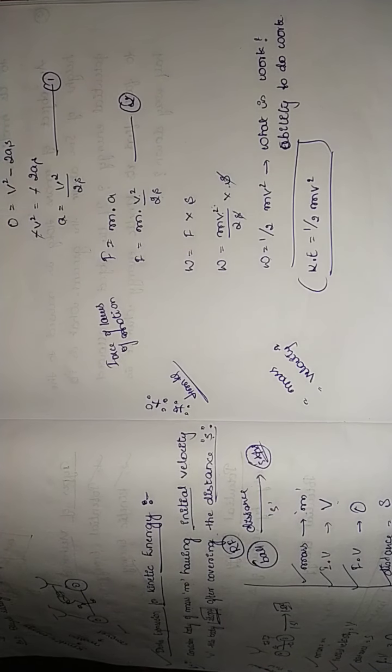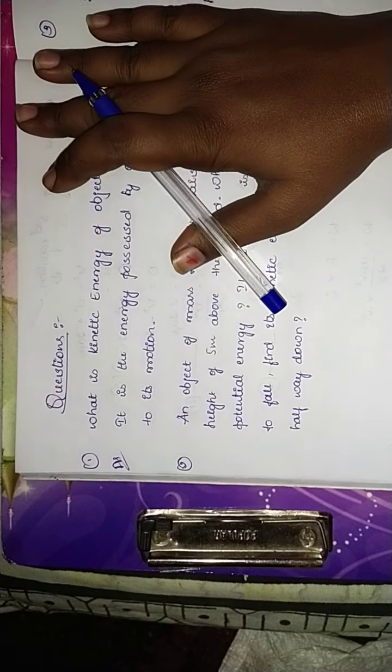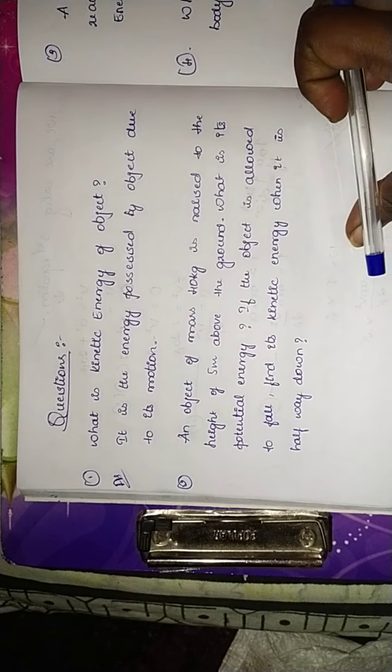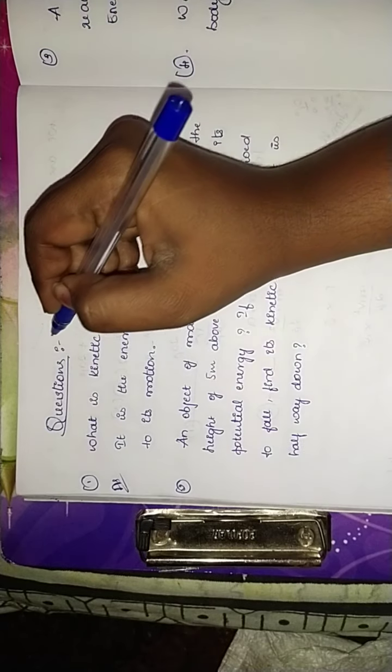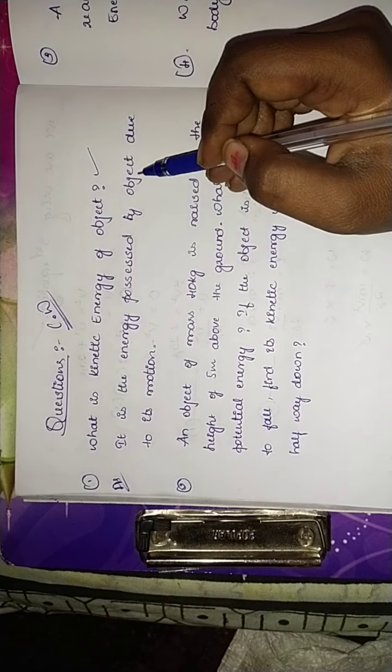I hope you children understood this derivation. Now let us try to solve some problems based upon this. The very first question, I want you children to write in classwork. What is the kinetic energy of an object? It is the energy possessed by an object due to its motion. That we call the kinetic energy of an object.